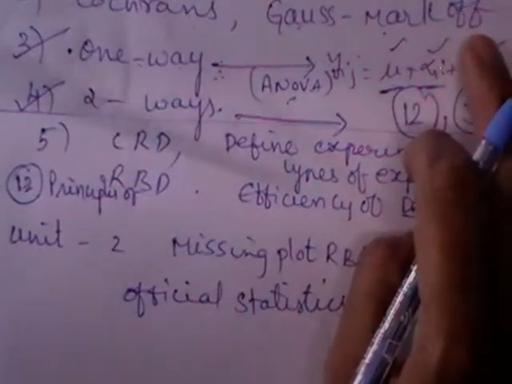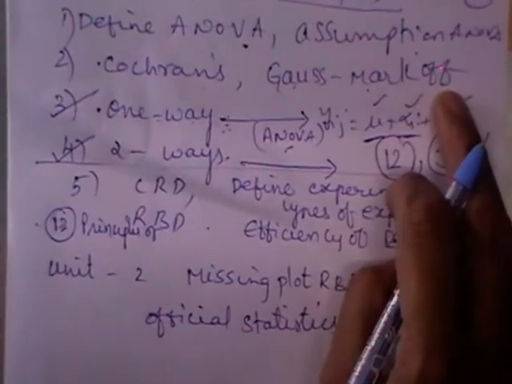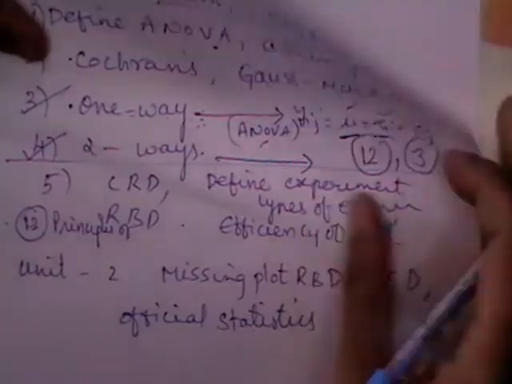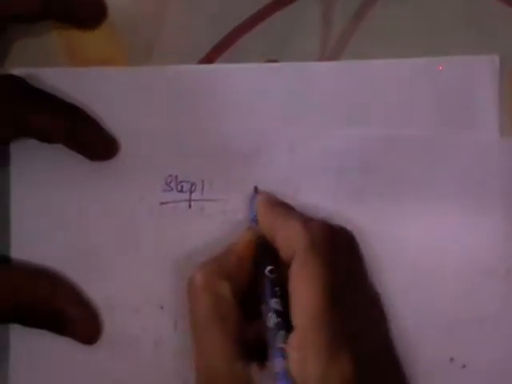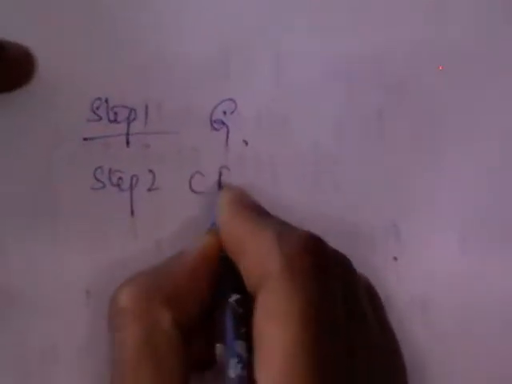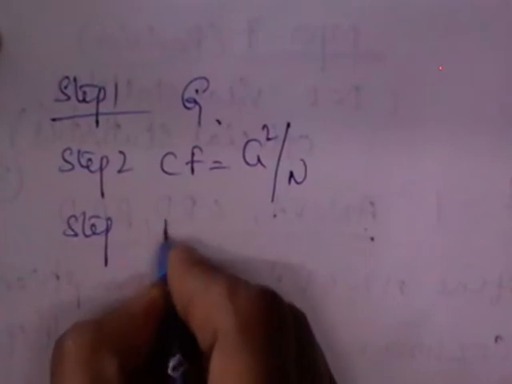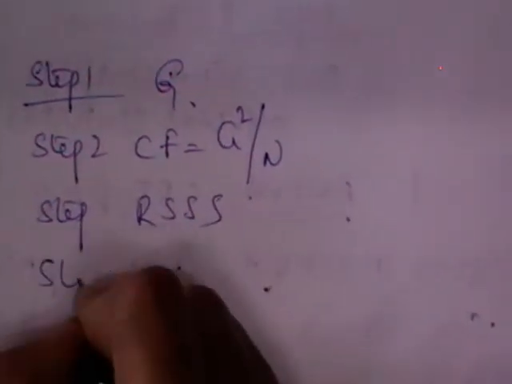Statistical analysis of CRD is same as one way. If you can learn the one way, you can write the analysis of CRD with writing the null hypothesis. You will have step 1, if you can learn this, this is also useful for practical. Calculating the grand total. Take out your book. CF is equal to G square by N. Raw sum of squares.